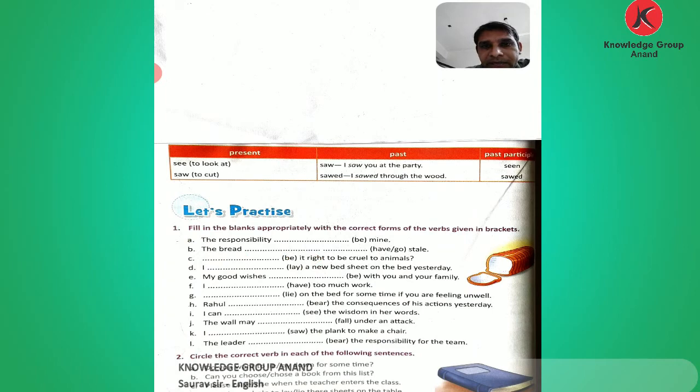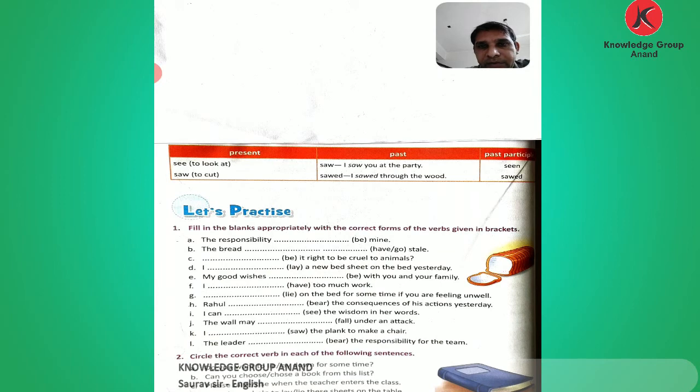Now D. Here I blank, talk about yesterday. So we write the past form of this word. Here lay is given. What is the past form? L-A-I-D. Laid is the past form of lay. Now E. My good wishes blank with you and your family. Wishes is plural, so we write the present be form: A-R-E. My good wishes are with you and your family.